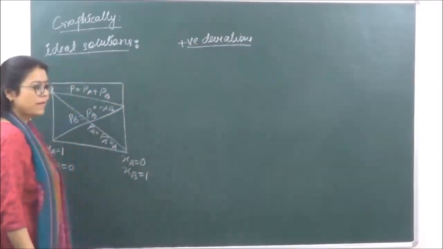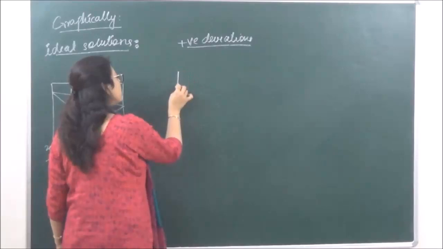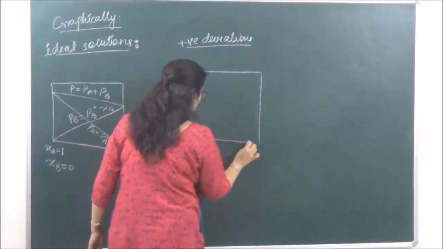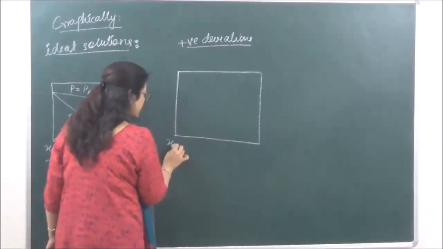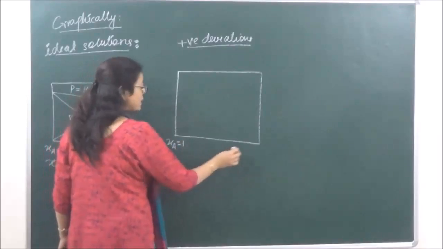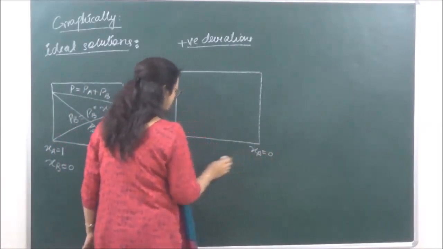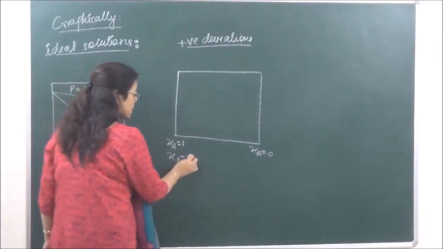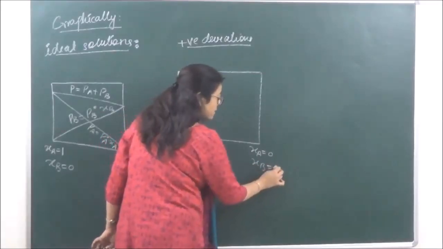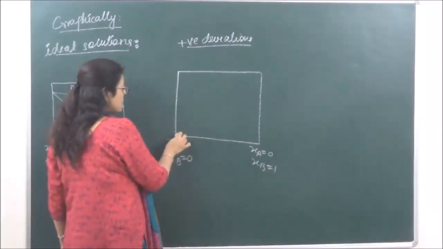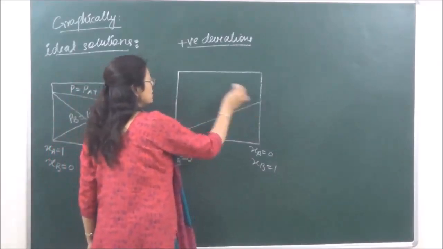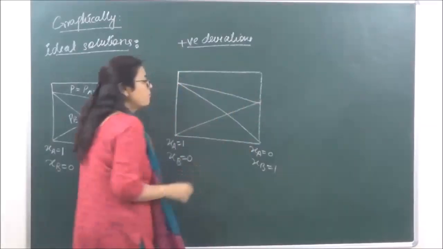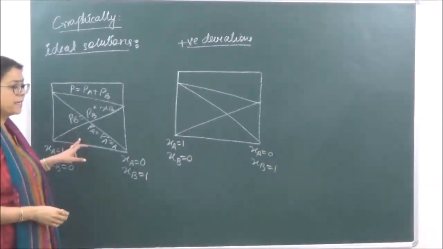positive deviations. Right? When we are talking of positive deviations, again this is XA, which is equal to 1. Over here XA is equal to 0. Then XB is equal to 0 and XB in this case becomes equal to 1. We will draw the same graph as for ideal solutions. This is the graph for ideal solutions as we have depicted over here.